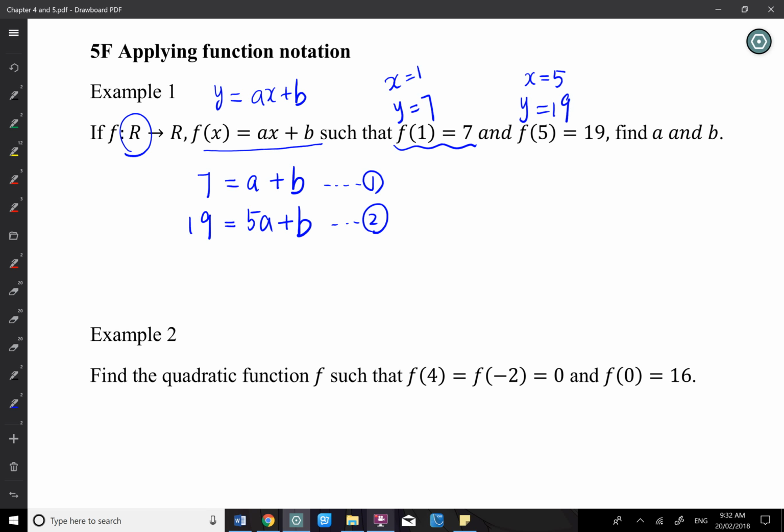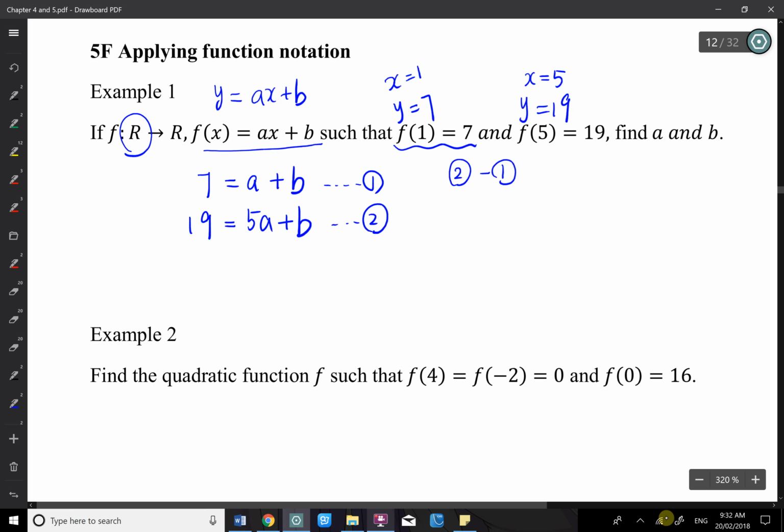If they are simultaneous equations, we can do either elimination or substitution. I will suggest if you can do elimination, just use elimination, because substitution will be quite complex. So I will use equation 2 to subtract equation 1. We have 12 equals 4a, a equals 3, then b will be 4. So f(x) is 3x plus 4.